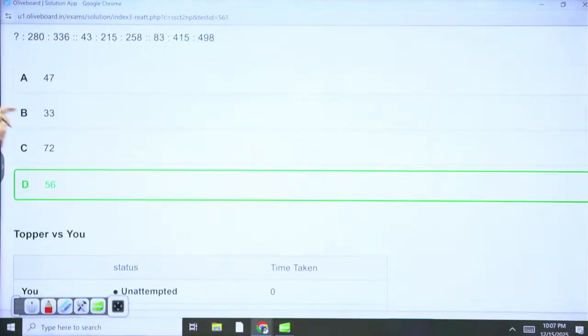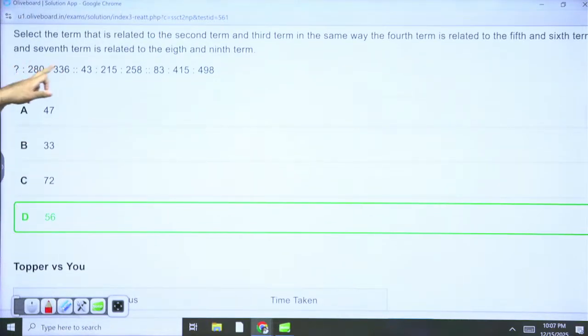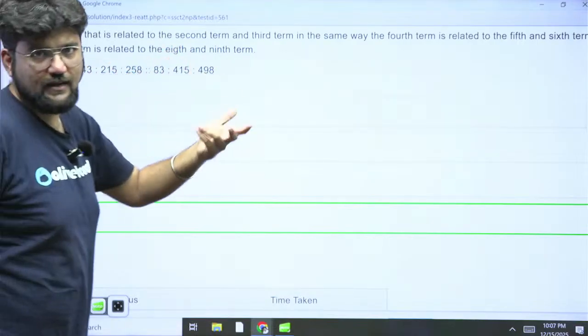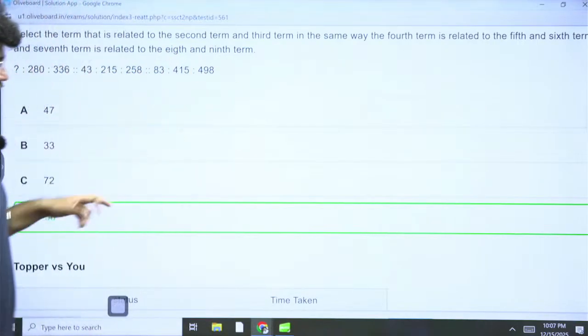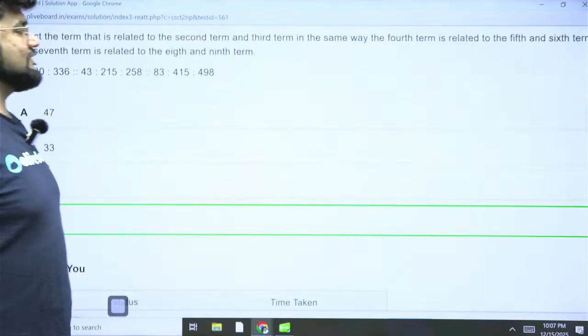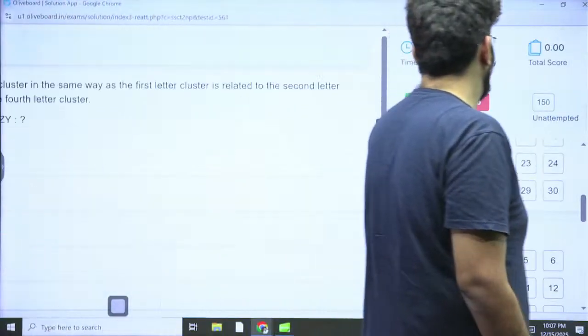What is the actual logic? The actual logic is 56 into 5, 56 into 6. 43 into 5, 43 into 6. 83 into 5, 83 into 6. But did you need that? No. You took the difference, you found your answers. Okay. 26 seconds. Excellent. That's good. Next.